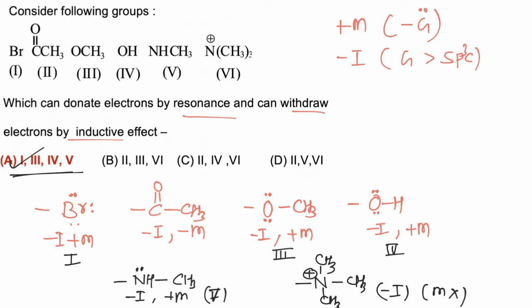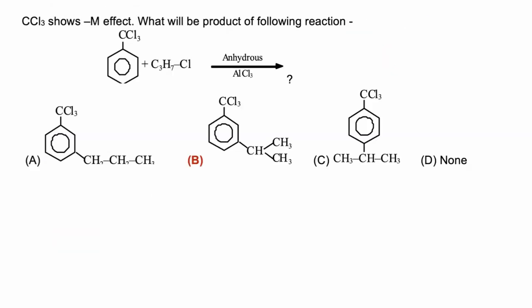In this question, we have to find the product of the given sequential reaction. Now CCl3 is electron withdrawing because it has reverse hyperconjugation. CCl3 is electron withdrawing, and hence it will be a meta-directing group due to minus H effect.